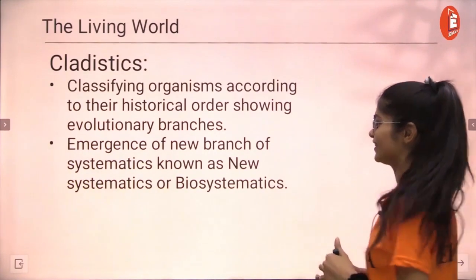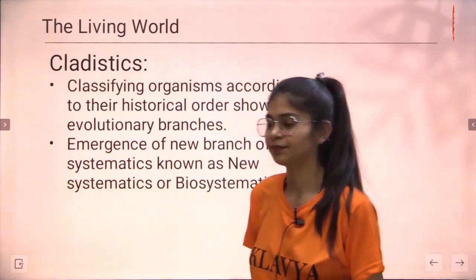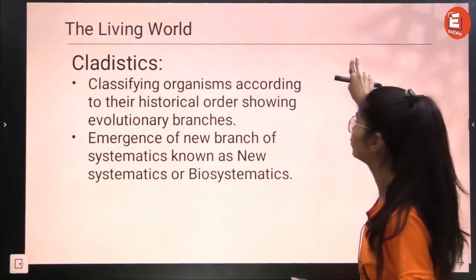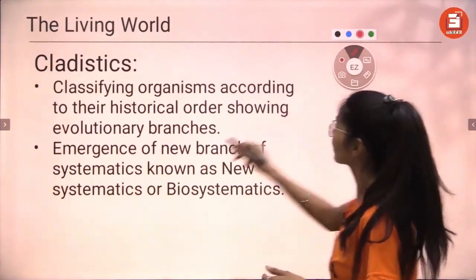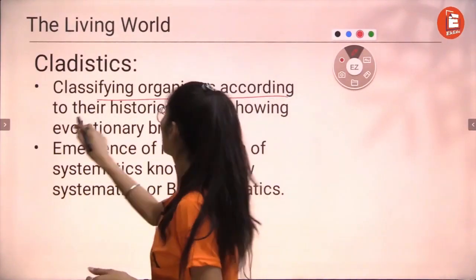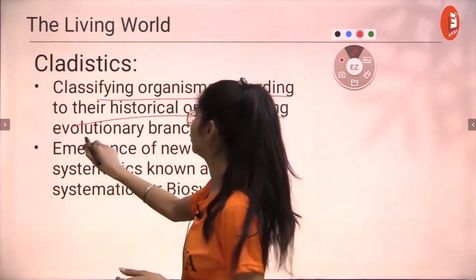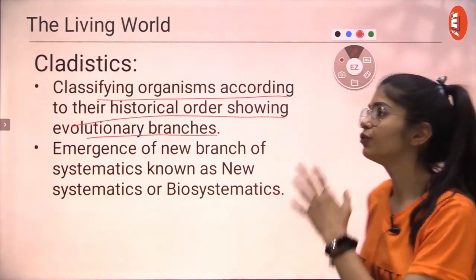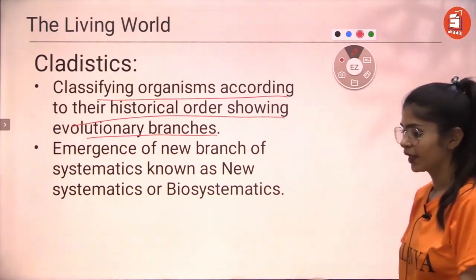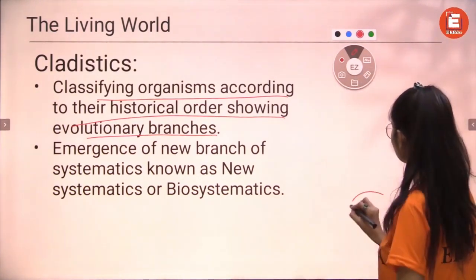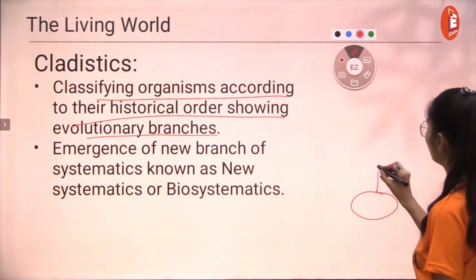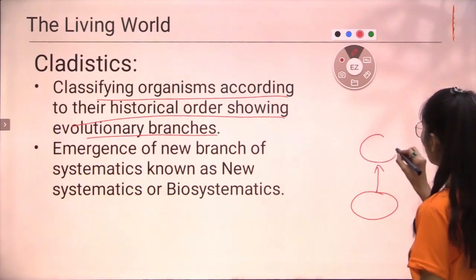Coming to cladistics. What is cladistics? Cladistics is classifying organisms according to their histological order, showing evolutionary branches. Now, if you try and understand, there's this chimpanzee.